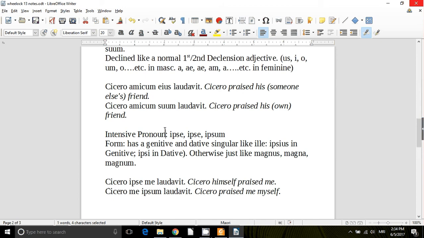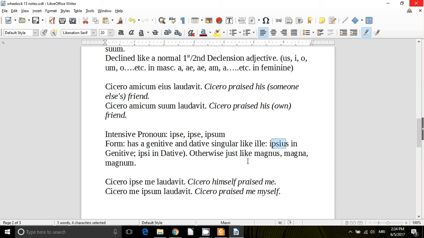And then we have an intensive pronoun, ipse masculine, ipsa feminine, ipsum neuter. This is on page 107. It has a genitive and dative singular like illa. So it's ipsius in the genitive, ipsi in the dative.